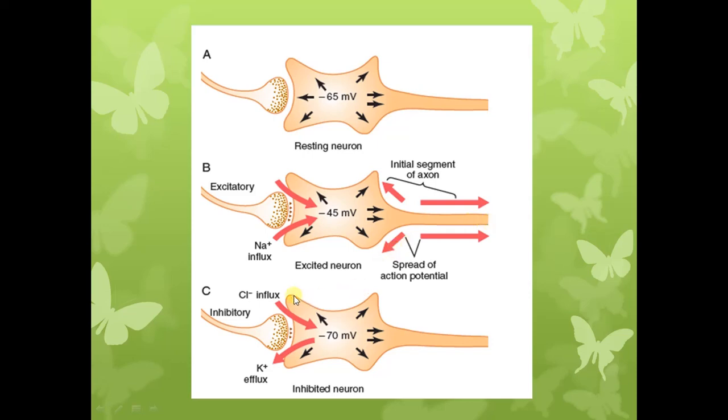When there is an inhibitory response, brought about either through the efflux of potassium or the influx of chloride, there is hyperpolarization within the postsynaptic neuron, and due to this hyperpolarization no action potential is produced. So when there is excitation, an action potential is produced, and when there is hyperpolarization or inhibition, no action potential is produced in the postsynaptic neuron.